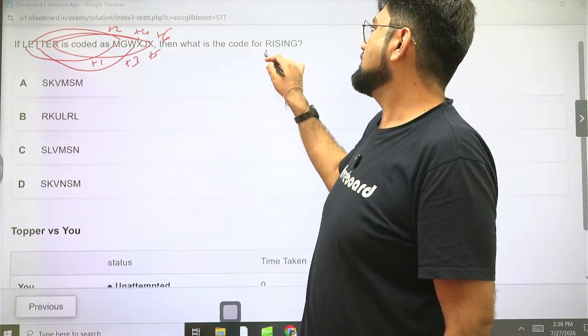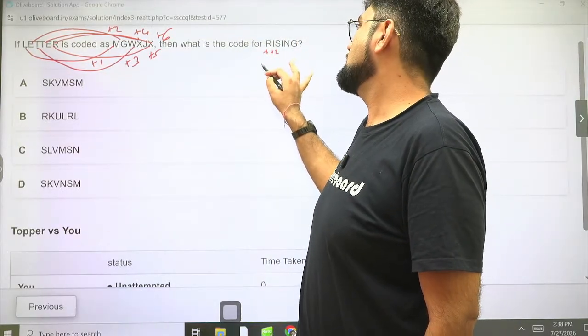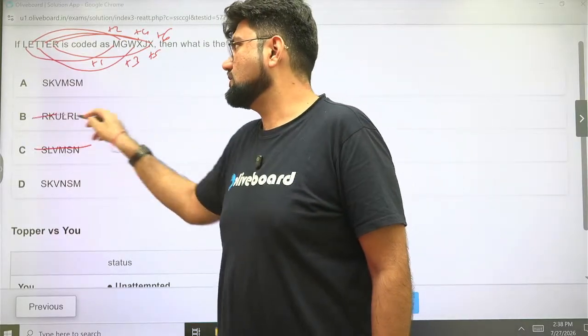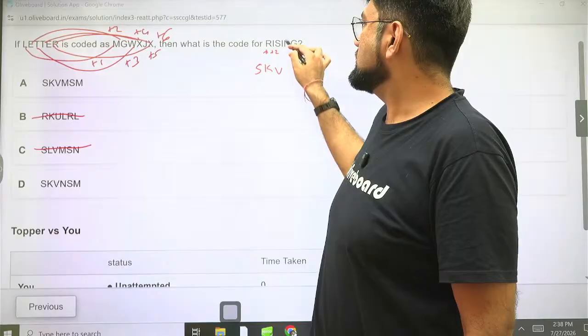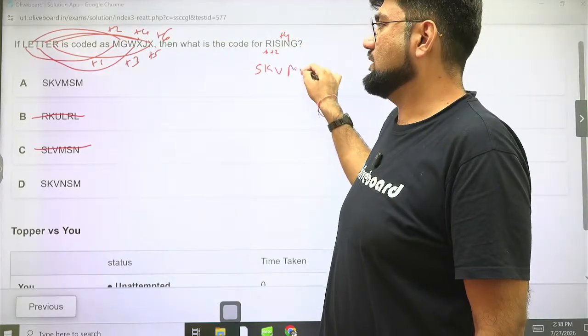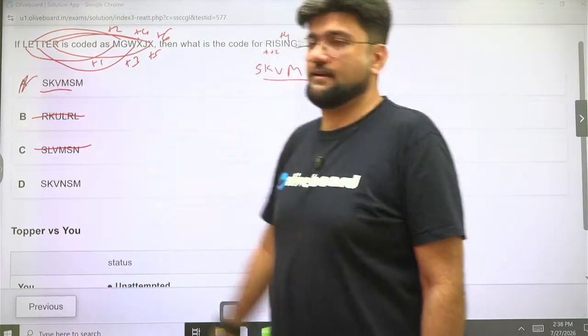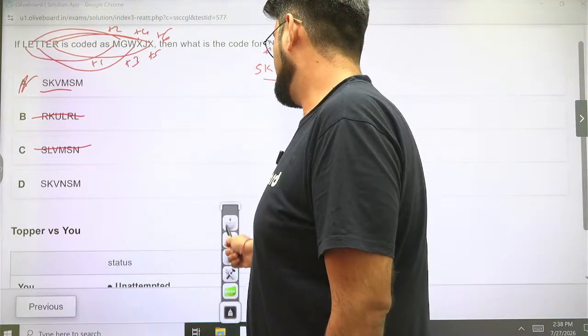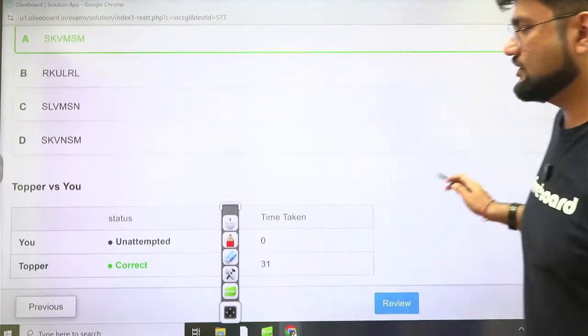So we'll check R plus 1, I plus 2. So this is 18 plus 1, 19, and 9 plus 2, 11. So SK, we'll start with these two options. Third is V only, don't bother checking. I plus 4, 9 plus 4 is 13. SKVM, option A is the right answer. 31 seconds. Next.